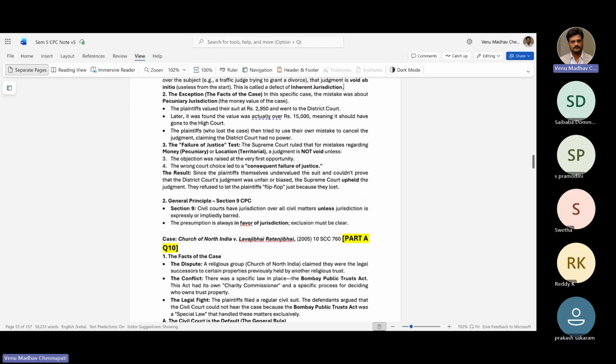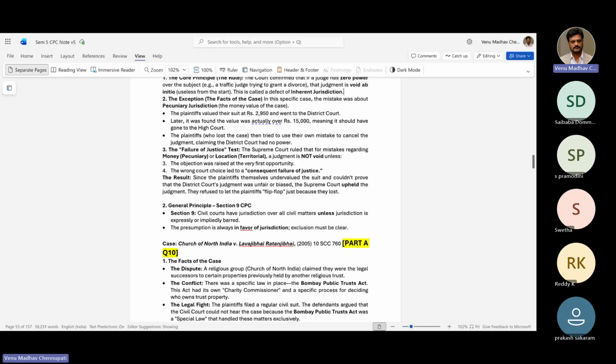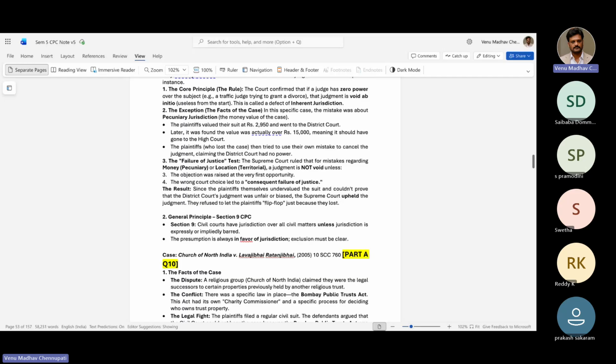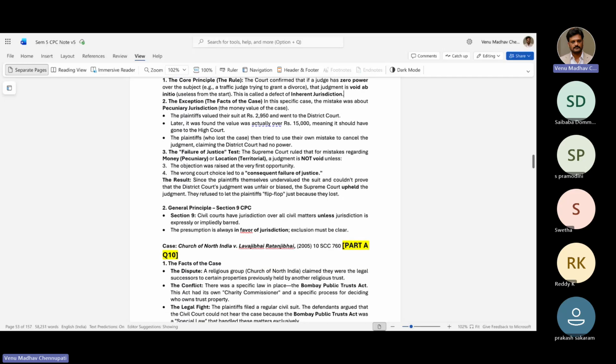Okay, then the second thing is the general principles, which is basically section 9 of CPC. Civil courts have jurisdiction over all civil matters unless jurisdiction is explicitly or impliedly barred. The presumption is always in favor of jurisdiction. Exclusion must be clear. So for example, if there is an Act...